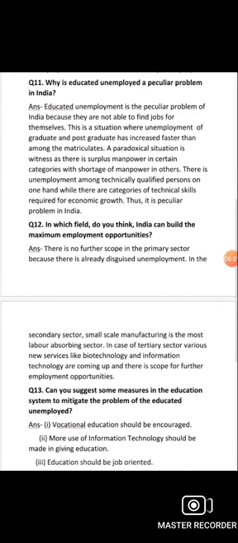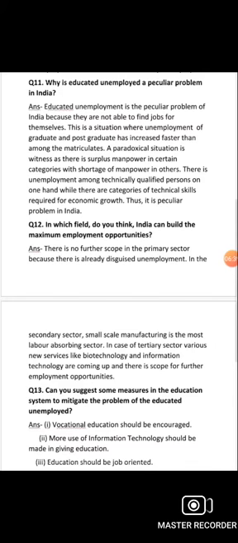A paradoxical situation is witnessed, as there is surplus manpower in certain categories with shortage of manpower in others. There is unemployment among technically qualified persons on one hand, while there are categories of technical skills required for economic growth. Thus, it is a peculiar problem in India.